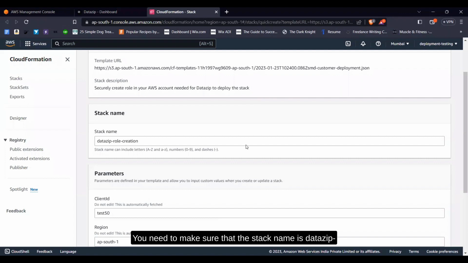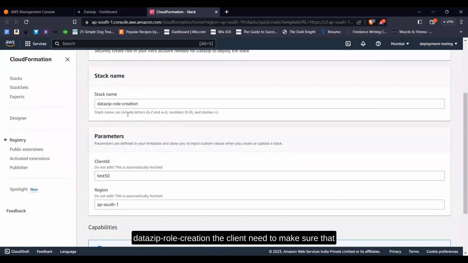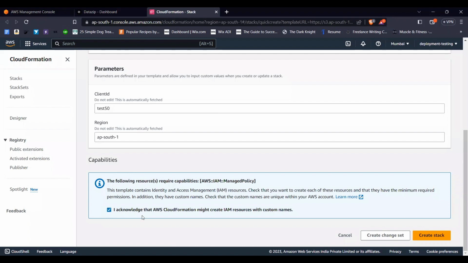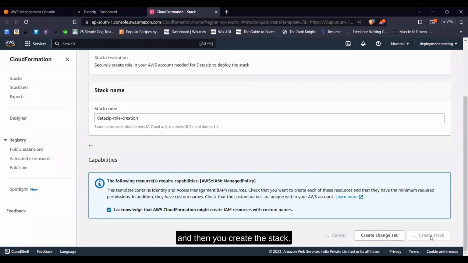You need to make sure that the stack name is Datazip role creation. Make sure that the client ID and region are not changed and they are the same as what you have given as input in the first page. You need to acknowledge it, and then you create the stack.